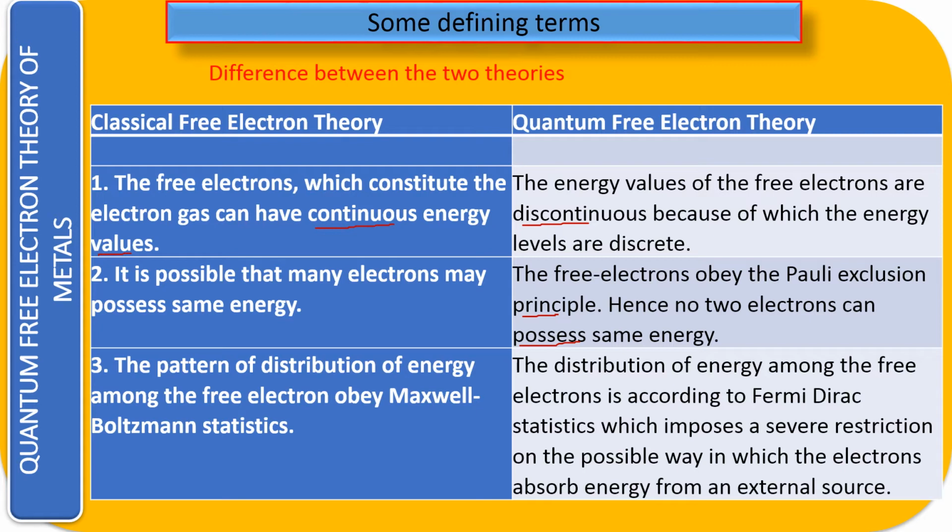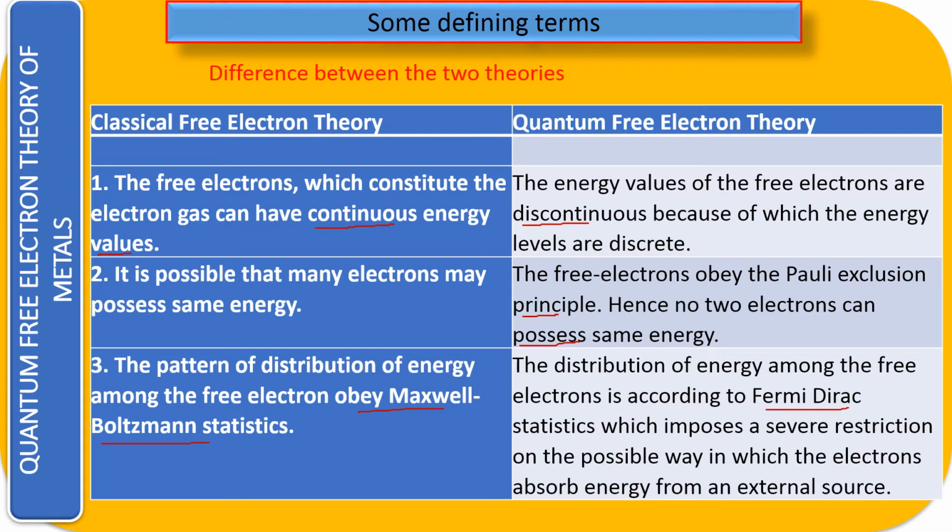All right. Next, the pattern of distribution of the energy among the free electrons obeys the Maxwell-Boltzmann statistics. Now this is the difference. In both the classical theory and the quantum theory, the electrons are going to behave just like an ideal gas, right? But for the ideal gas in the classical theory, we say it obeys the Maxwell-Boltzmann theory. In the quantum theory, the distribution of energy among the free electrons is according to the Fermi-Dirac statistics.